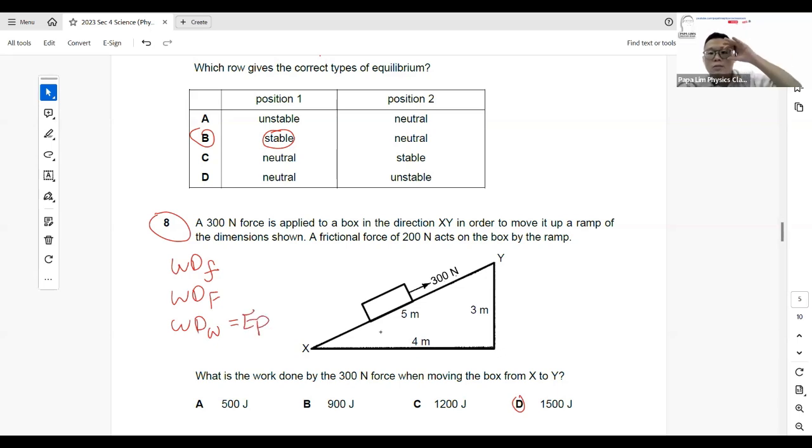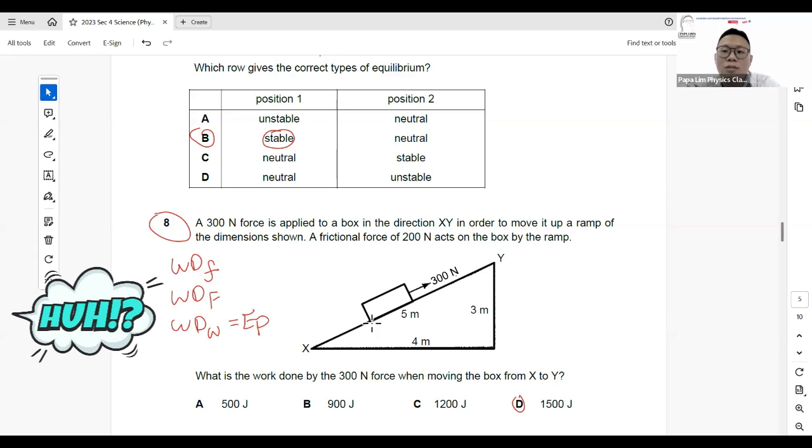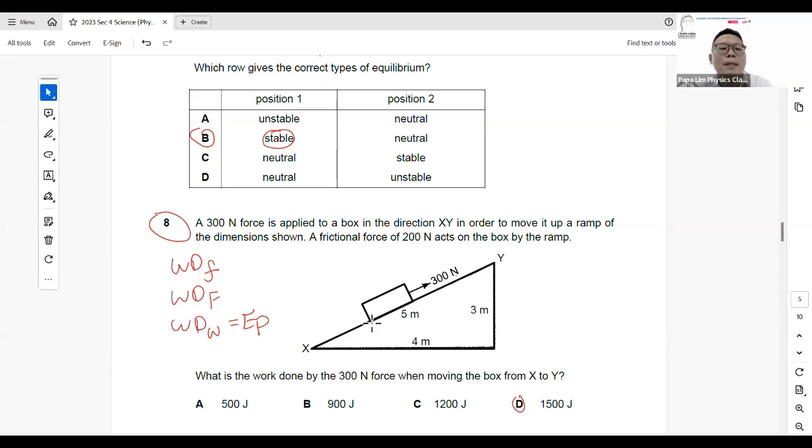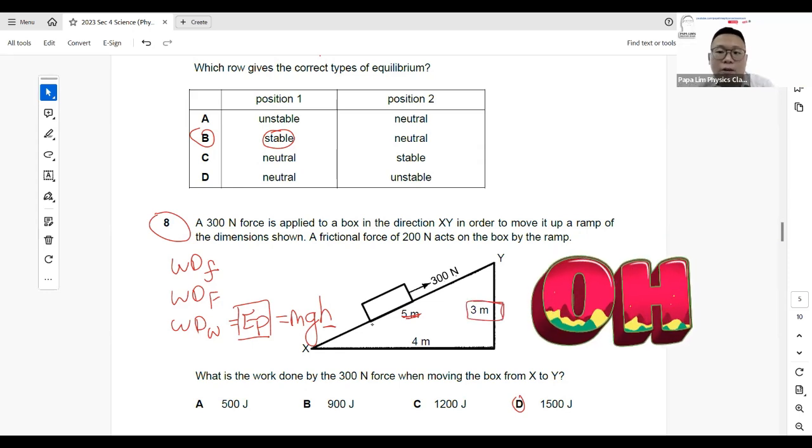For this type of question, you literally need to check what forces are of concern to you, because the respective forces or energy will dictate what distance you are interested in. For example, if I'm looking at energy in the gravitational potential store, the formula is mgh. I'm looking at the h, which is the vertical height. Even though the object travels a slanted height of 5 meter, the h refers to the vertical distance. So to calculate EP, I need to substitute 3 meter into the h, not 5 meter.